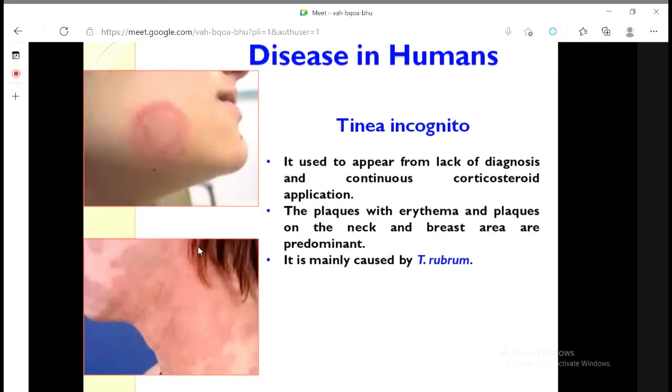Then tinea incognito. Tinea incognito generally happens in immunocompromised patients. It causes a highly inflamed zone, particularly in the area of the shoulder and neck, and sometimes it is very painful. Caused by Trichophyton rubrum, it is known as tinea incognito.